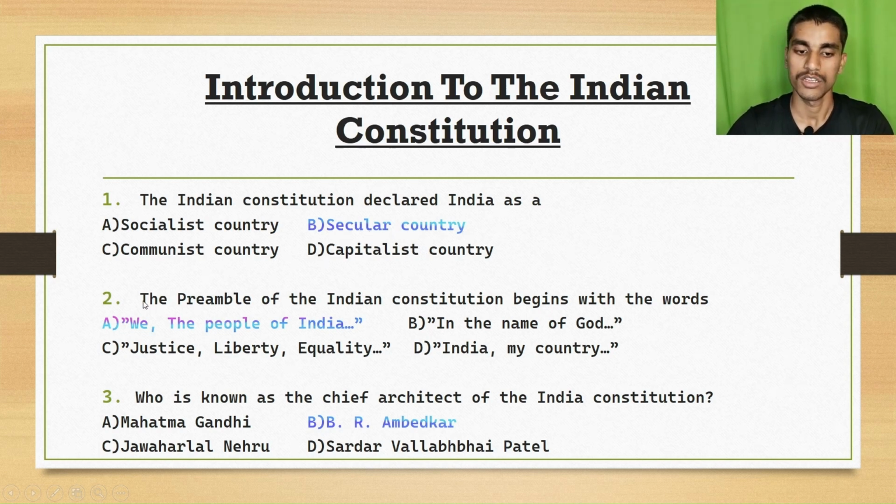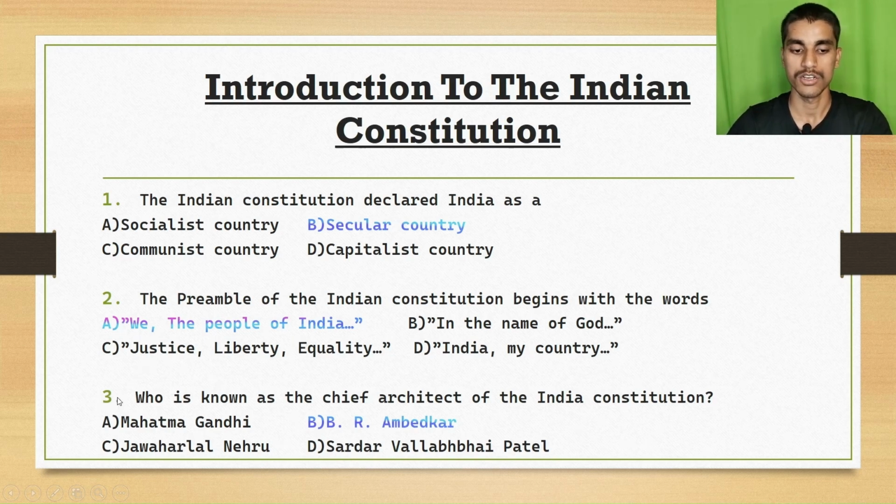The second one: the preamble of the Indian Constitution begins with the words. Option A, we the people of India. Option B, in the name of God. Option C, justice, liberty, equality. Option D, India, my country. The right answer is A, we the people of India.